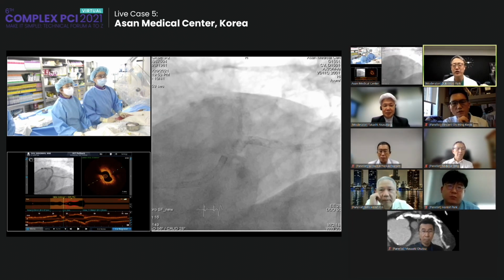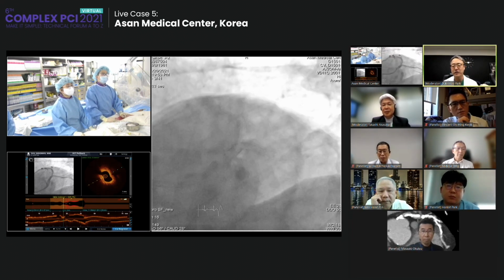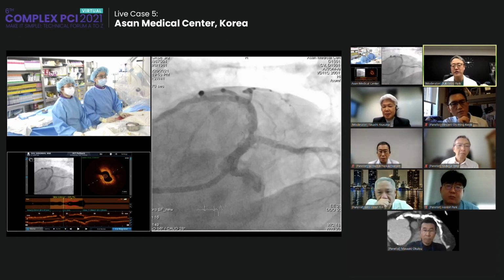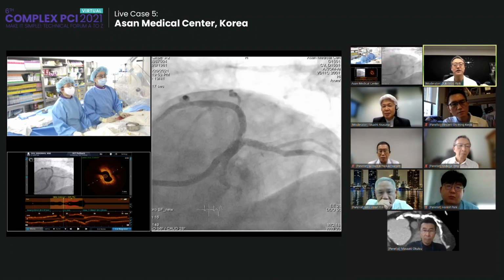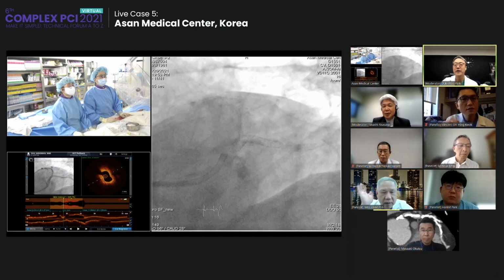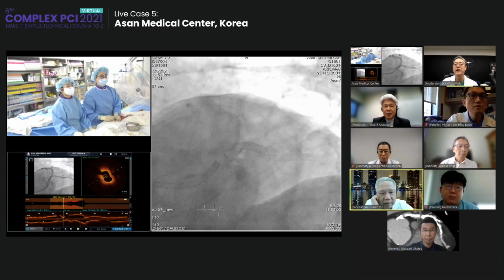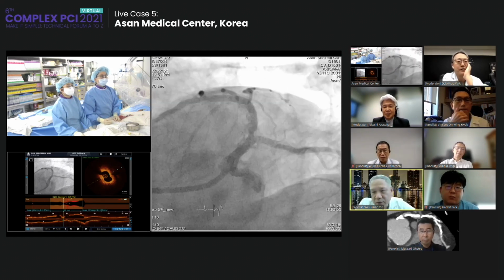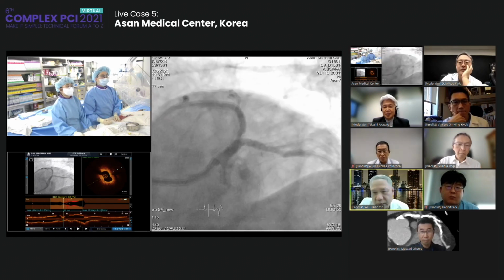How do you treat this region? The FFR was decreased, angiographically intermediate, but the lumen is 3.5. How do you treat? Any comment? Dr. Yin. Okay, I think we should treat it, no doubt, and I also agree with Dr. Akasaka.